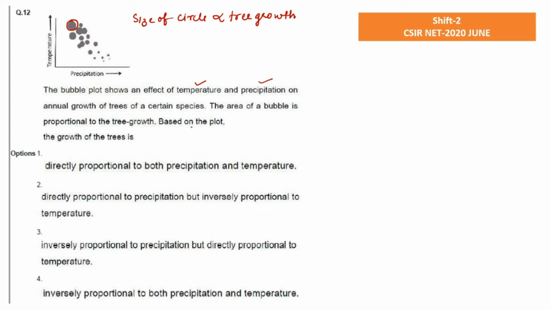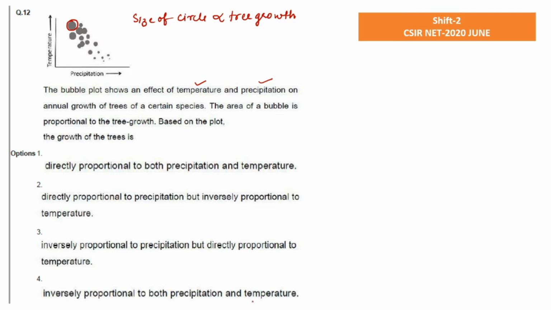So what they have asked is, based on the plot, the growth of the tree is: first option, directly proportional to both precipitation and temperature. Second is directly proportional to the precipitation but inversely proportional to the temperature. Third is inversely proportional to the precipitation but directly proportional to the temperature. And the fourth is inversely proportional to both the precipitation and temperature.